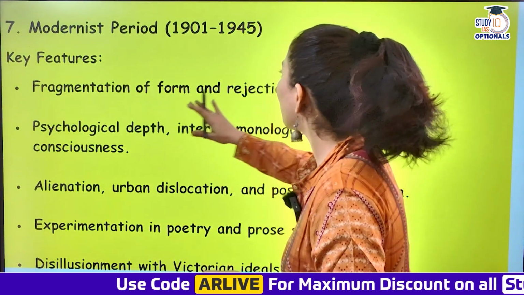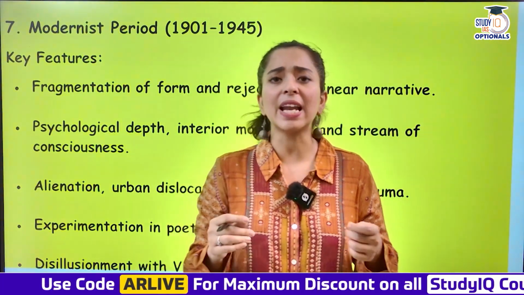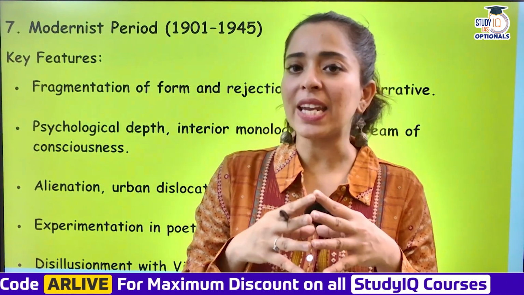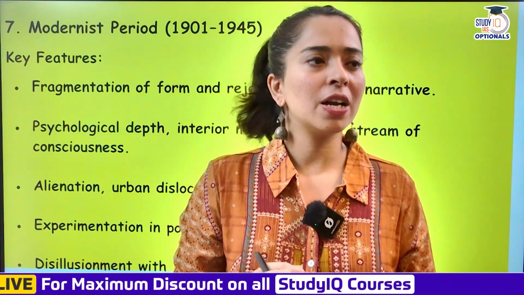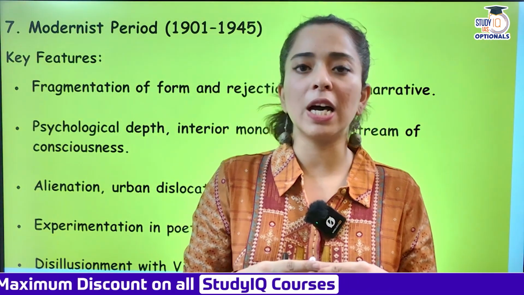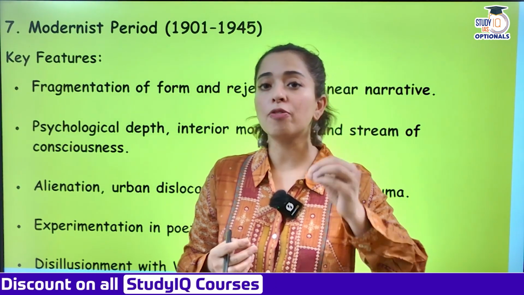So fragmentation of form and rejection of linear narrative. Now you put in your own common sense, and if we see that 2 world wars have happened in that specific era, you can imagine what things would have been. What kind of literature would have been? Depressed, yes. Talking about the dejection of that age, talking about the debased values, जो decayed values हो रही थी, and the form was fragmented, टूटा था form.